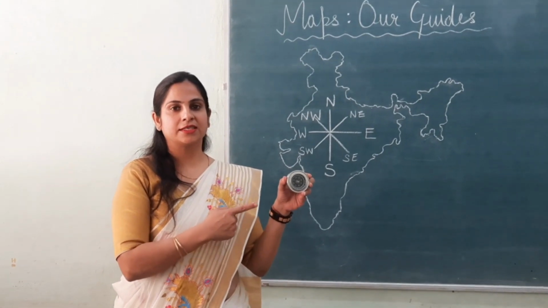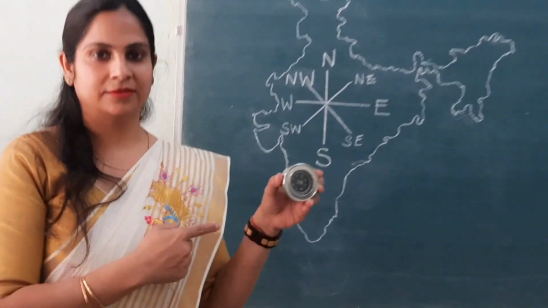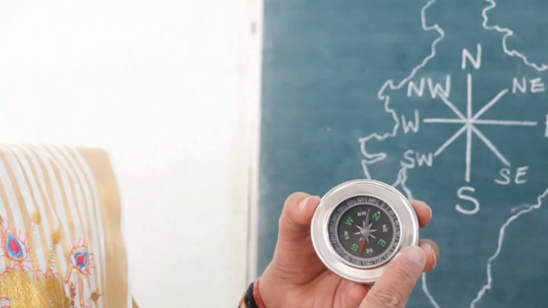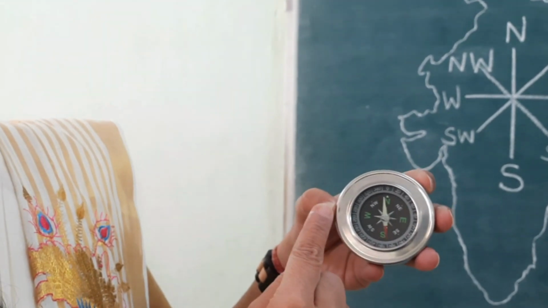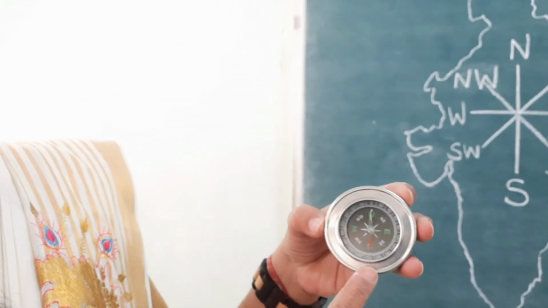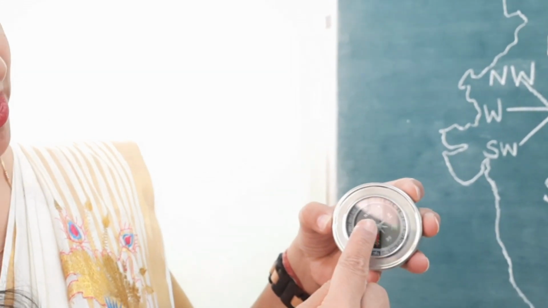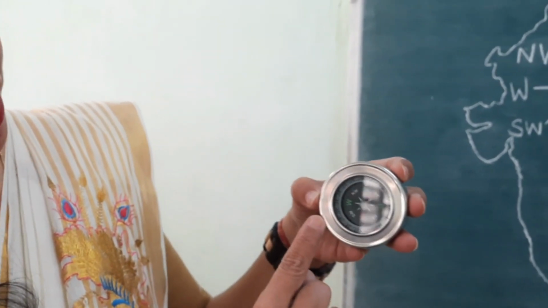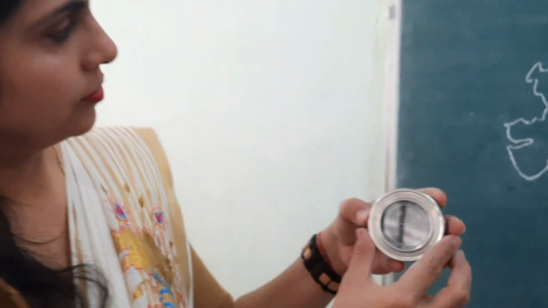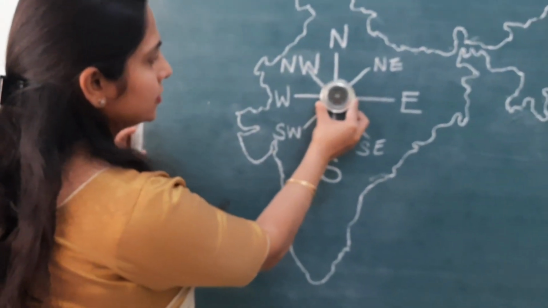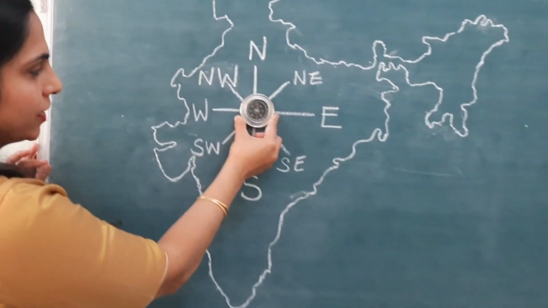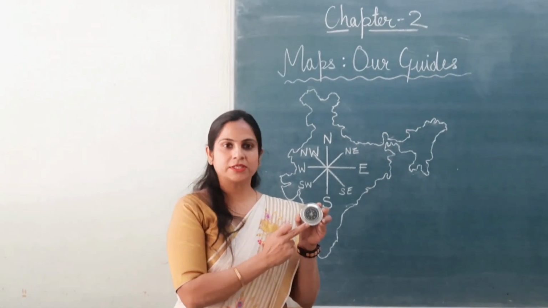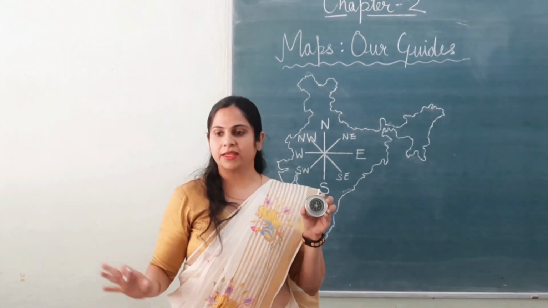Now observe this. This is a compass. Look here. This direction is east. This is west. Top is north and bottom is south. And sub-directions are also there: northeast, southeast, southwest and northwest. See, these are the 4 main directions and 4 sub-directions. Pilots and sailors use this compass for determining the direction.